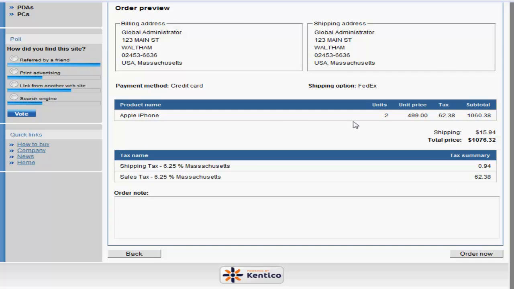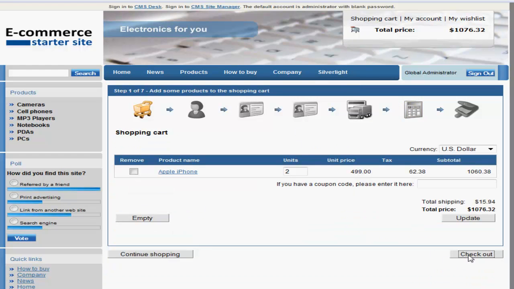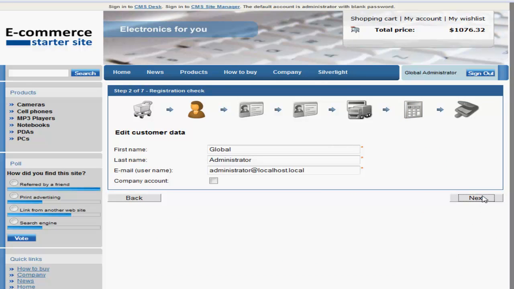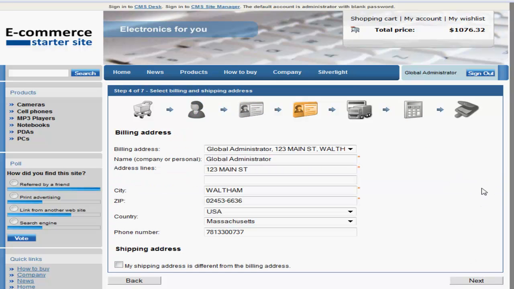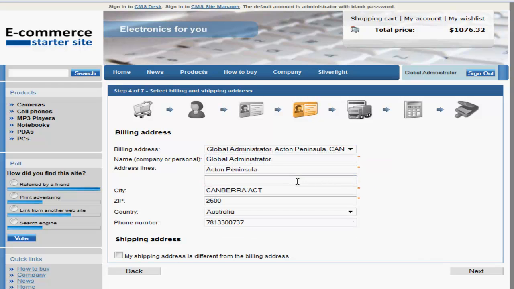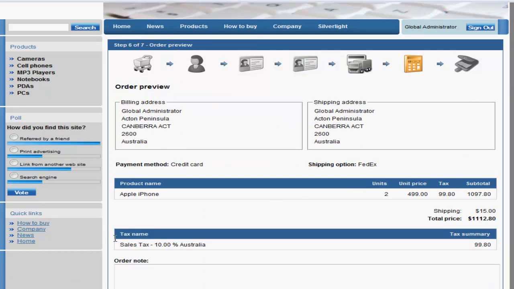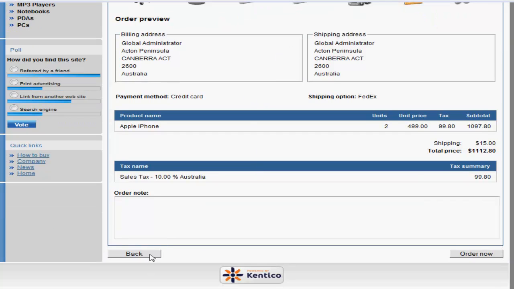The Avalara Kentico connector will also work with foreign countries. Let's take a look at that. You'll notice that there's no shipping tax. You have granular control over products and shipping that are going to be taxable with the system. Let's take a look at some other countries.